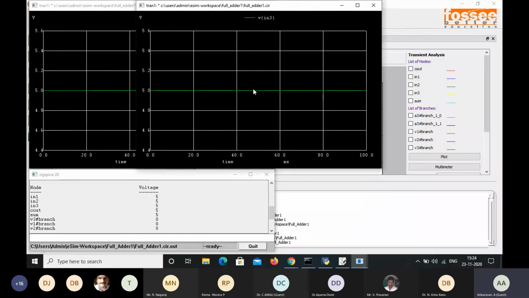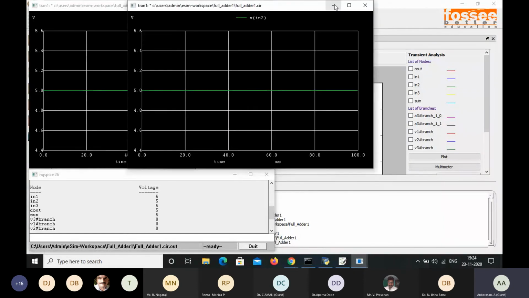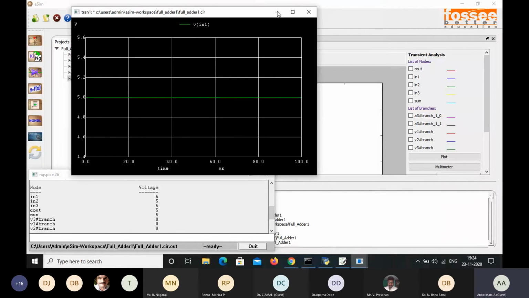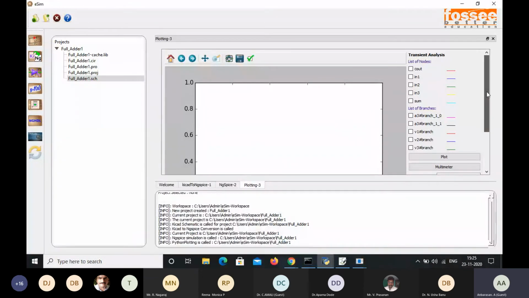And then I've given the input for DC voltage input 3 as 5. For input 2 also it is 5, and then input 1 also 5. Now I get the corresponding output value. So that output also plot with respect to Python graph. Actually, this is called a Python plot. So in this Python plot, we can select the nodes. From that we can get the output.